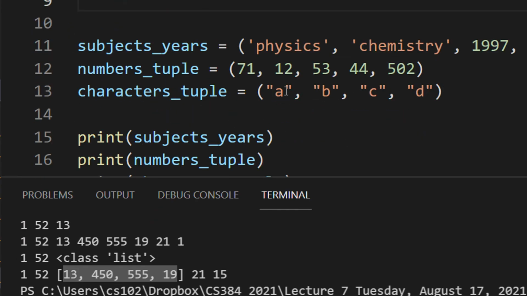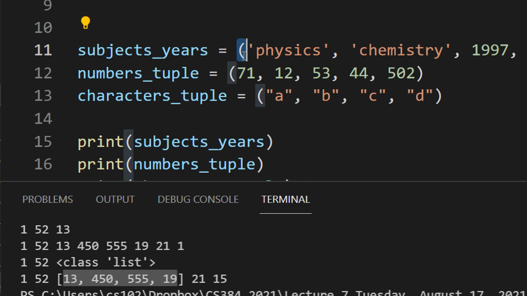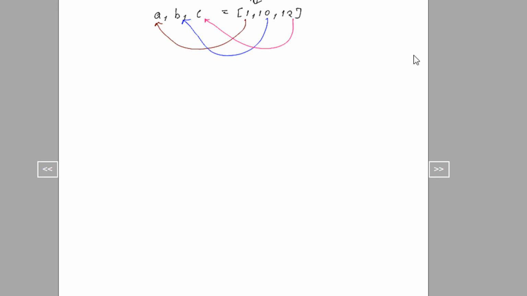So the next part of the class is tuples, right? Tuples is just like list only. The only difference here is there is a round bracket, right? So you can just come on the drawing board and see.